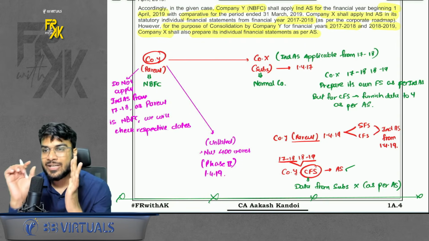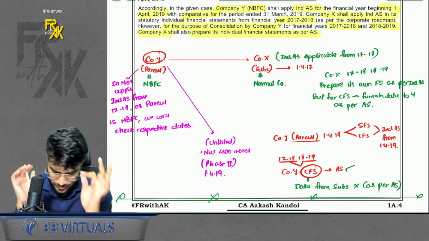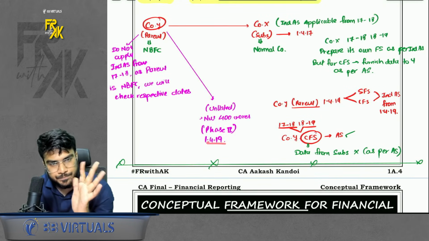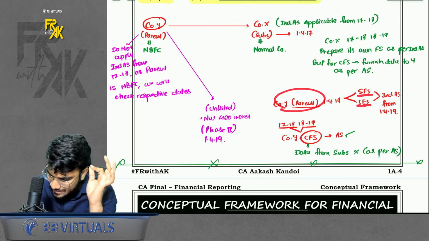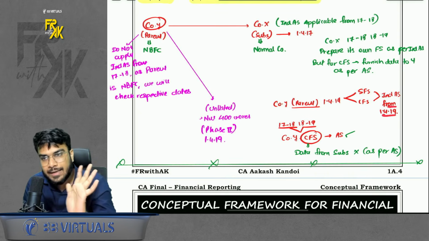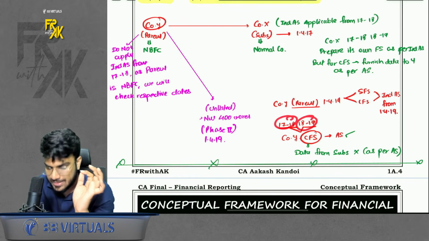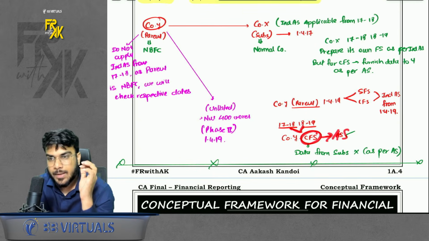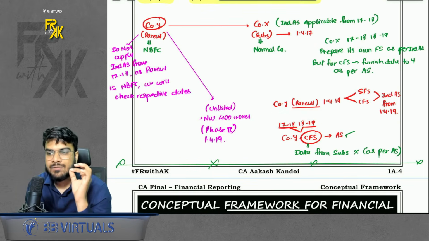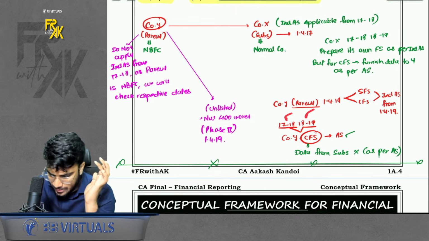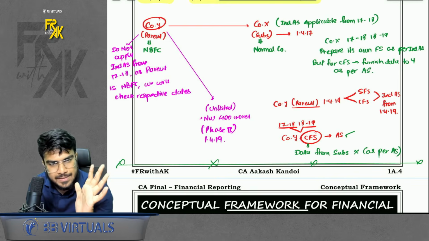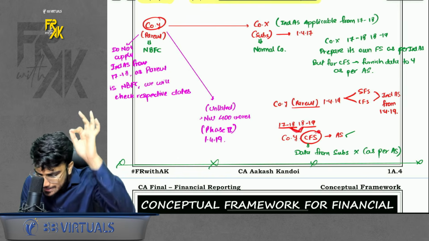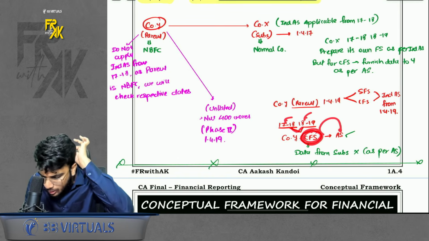Now, there is some extra discussion also done here. Now, what is the discussion? Please listen carefully. The parent will apply Ind AS from 1st April 19. That means parent will start preparing SFS and CFS as per Ind AS from 1st April 19. But what about the previous 2 years, 17, 18, 18, 19? This CFS will be prepared as per AS only now, because during these years, Ind AS was not applicable to parent. So during these 2 years, parent will continue applying AS, right? Parent will continue applying AS. Because the parent applies AS in these 2 years, the CFS will be also as per AS.